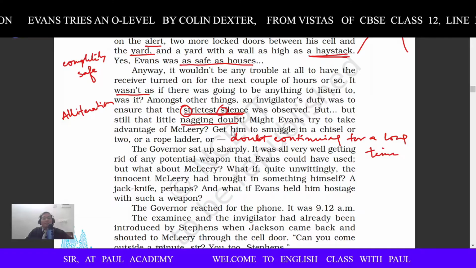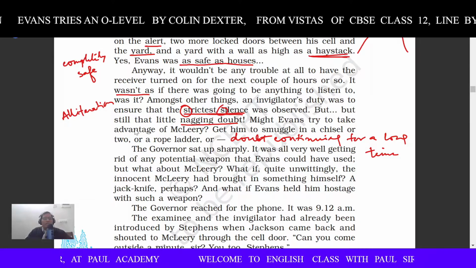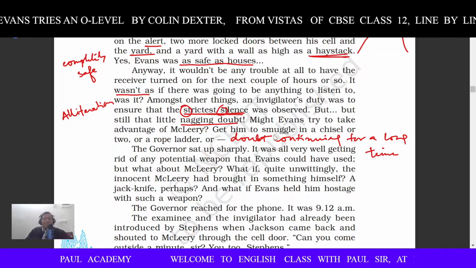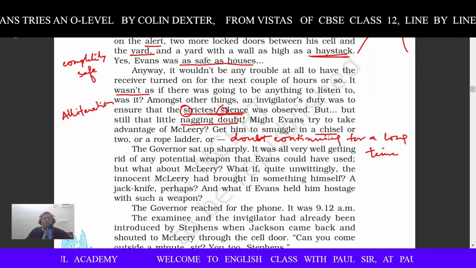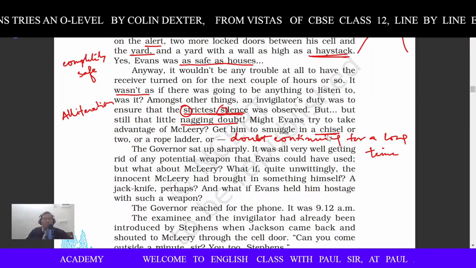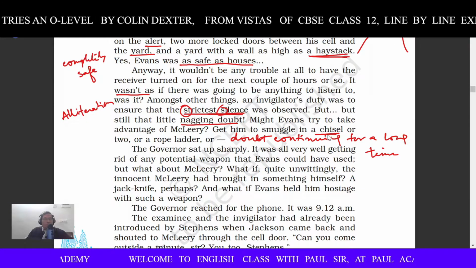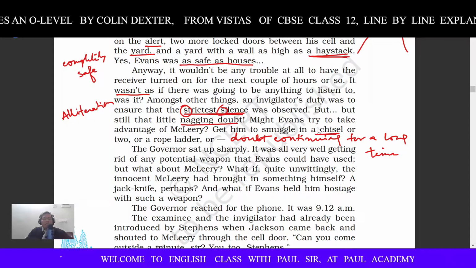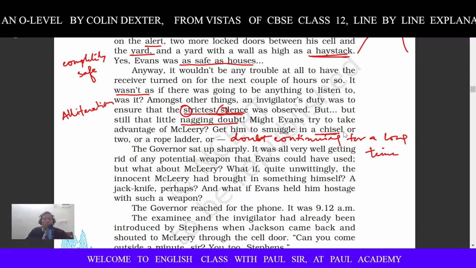So nagging doubt. Might even try to take advantage of McLeery, get him to smuggle in a chisel. Chisel is a kind of tool which is used by carpenters, woodworkers. They use it to cut or to shape the wood.